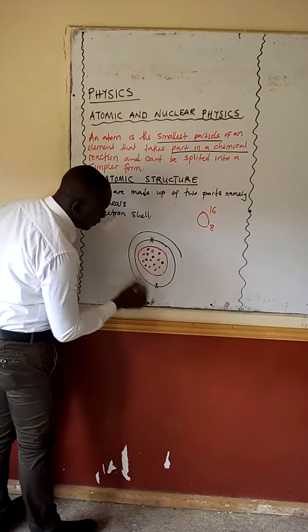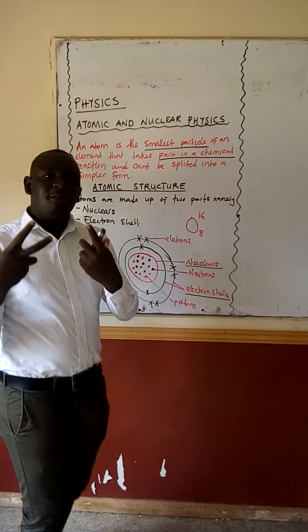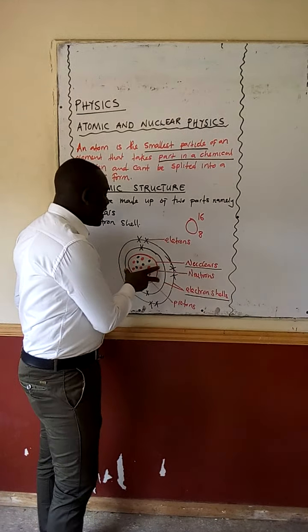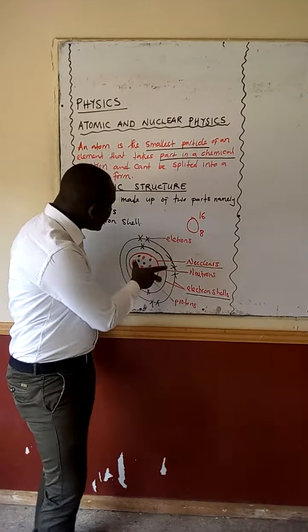Now, this nucleus is very, very important in the study of atomic and nuclear physics. Why? Because we want to understand how an atom is able to release energy to the surroundings. To do that, we need to understand certain things. As physicists, we can discuss an atom by saying the central part of an atom is where the center of mass is concentrated.